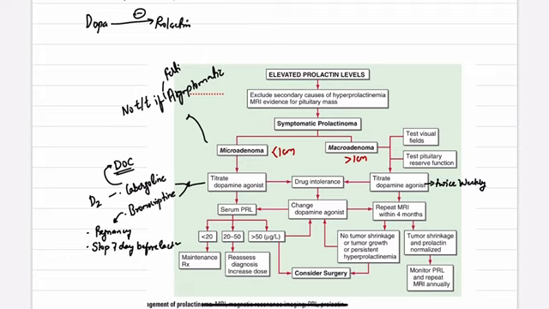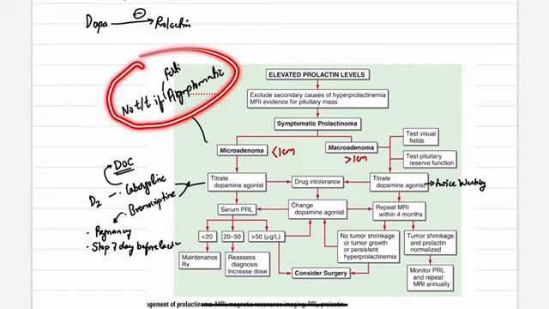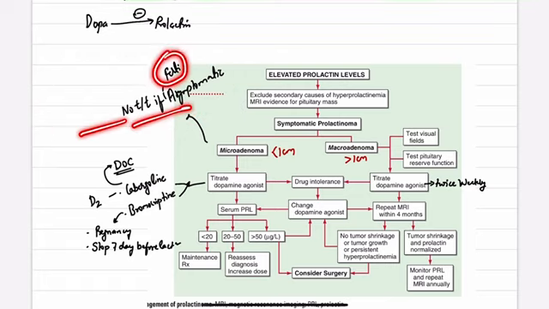The important thing here is that it is treated only and only if the patient is symptomatic. The important line is that if the patient is asymptomatic and it does not affect her or his fertility, then there is no need for treatment. So only in the symptomatic patient do you go with treatment. Microadenoma is defined as less than 1 centimeter, and macroadenoma as more than 1 centimeter.